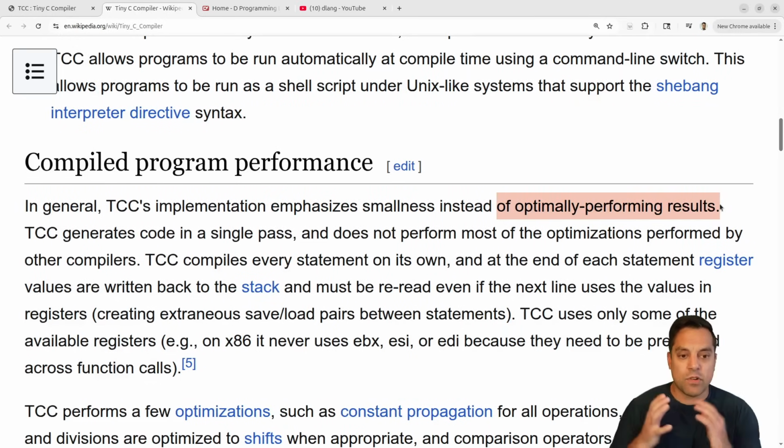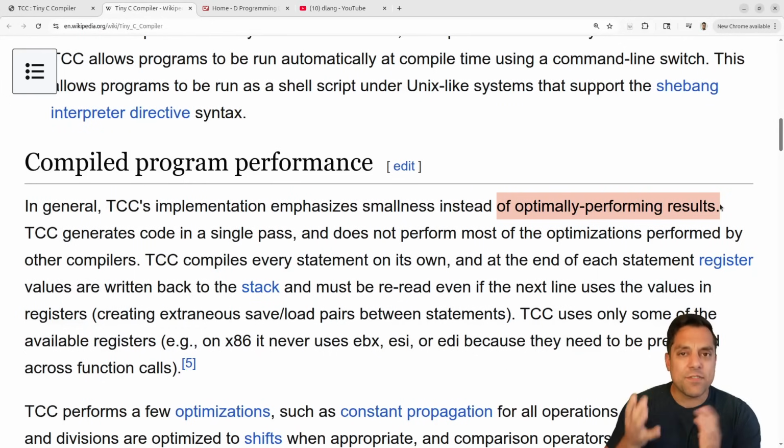So again, we're getting that speed of compiling our program really fast because we're not trying to apply every single optimization, or I should say that's the goal of this project rather, versus a compiler like GCC or Clang, which is LLVM based, right? Those are applying lots of optimizations, doing lots of intermediate code generation things, being able to target lots and lots of different targets or machine code that they can generate and so on.